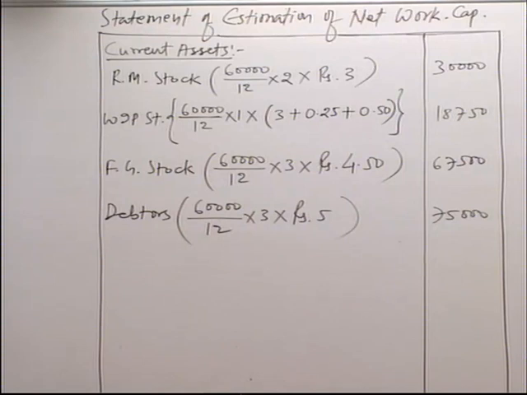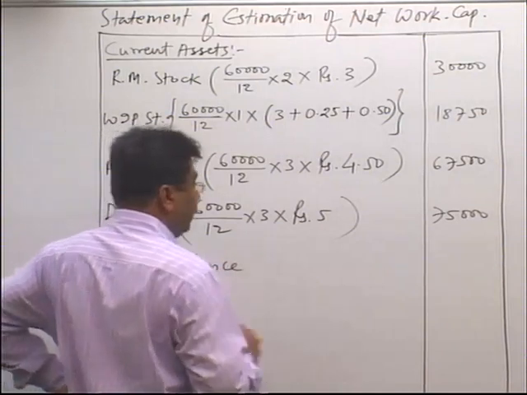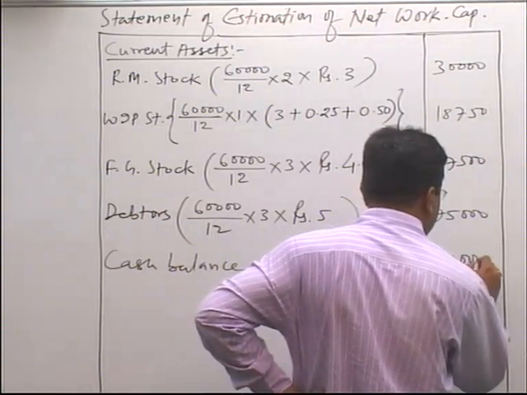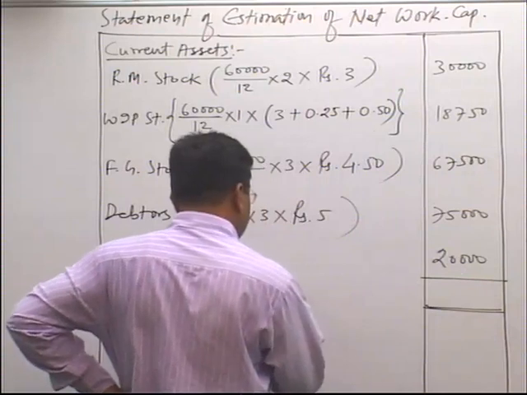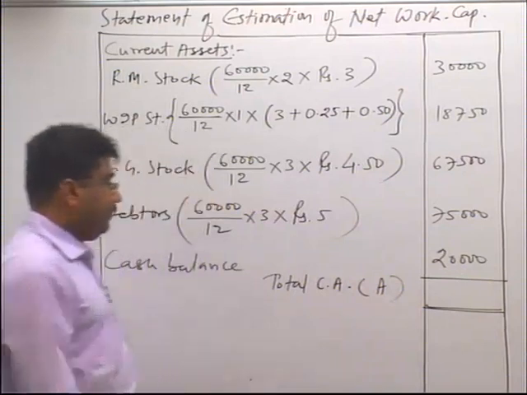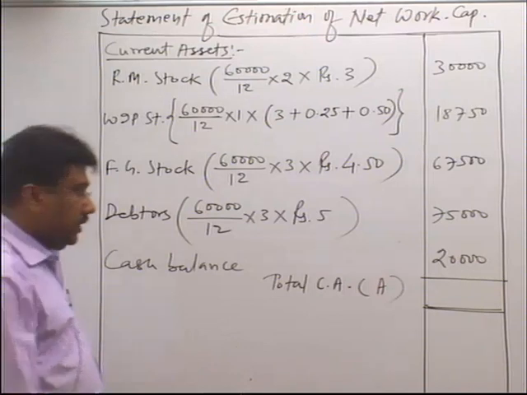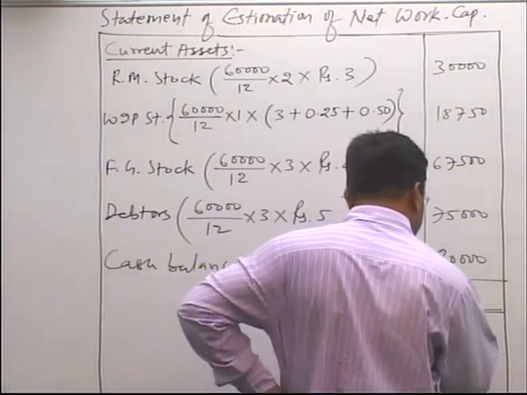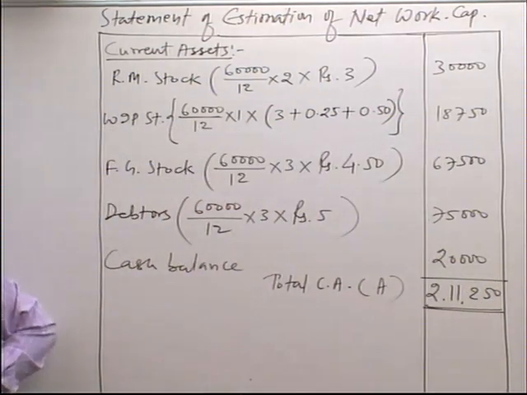And the last one is cash on hand, it is 20,000. So cash balance or cash on hand, it is 20,000. Now make total of all the current assets. Total current asset, define it by A. It is 2,11,250. Students are requested to write it down.